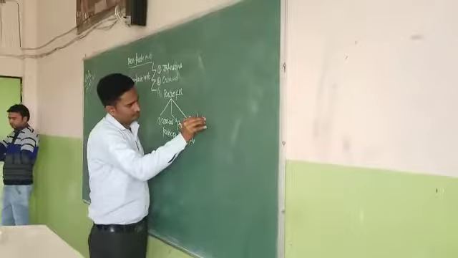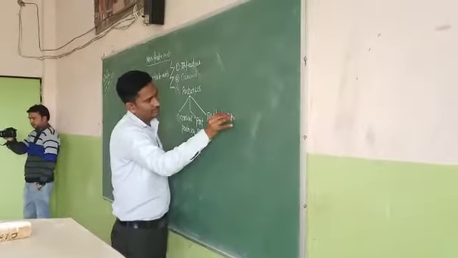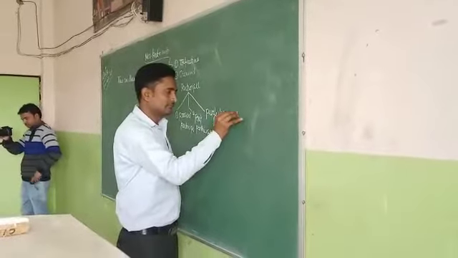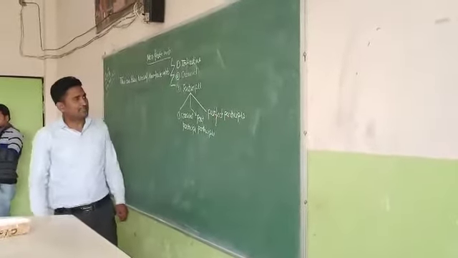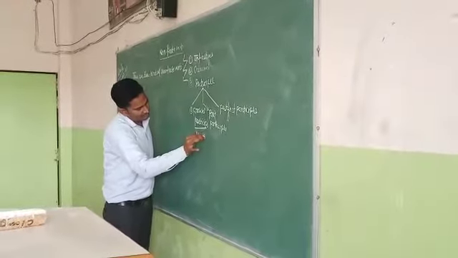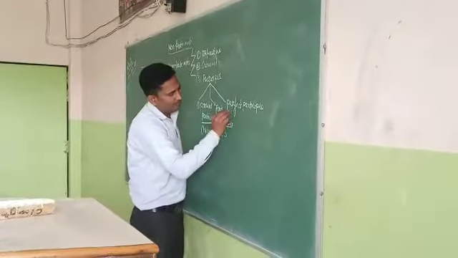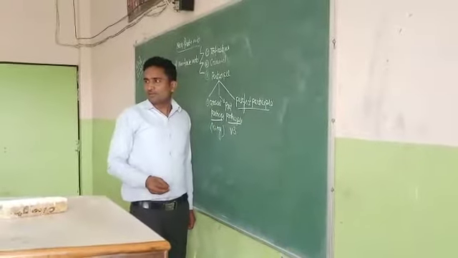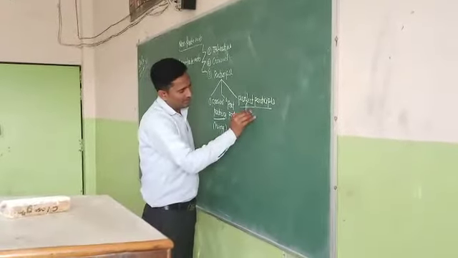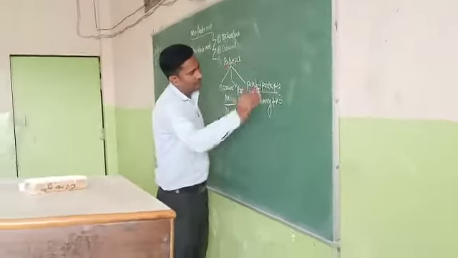Participle, and third one, perfect participle. Present participle is the ing form of the verb. Understood? Yes, sir. Verb plus ing. And past participle is verb third form. And perfect participle stands for having plus verb third form.